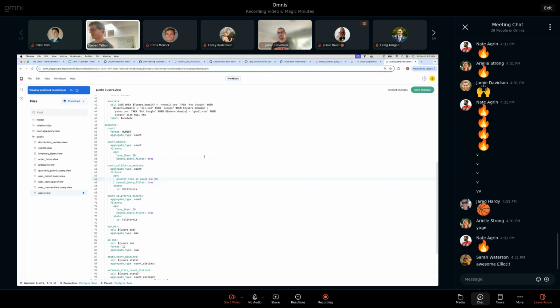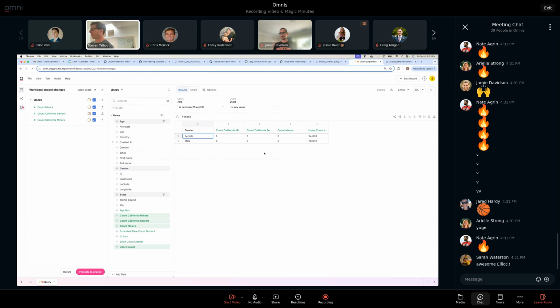So if I save these and pop over here, see that they forced themselves through, and are now giving me the count of these people in these age buckets, regardless of this filter on age in the query. And you can reinforce the point again. Same deal, right? At least one of these, I think 2 of them, was filtered for California.